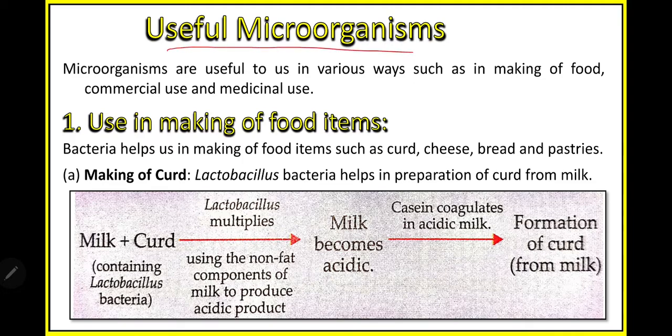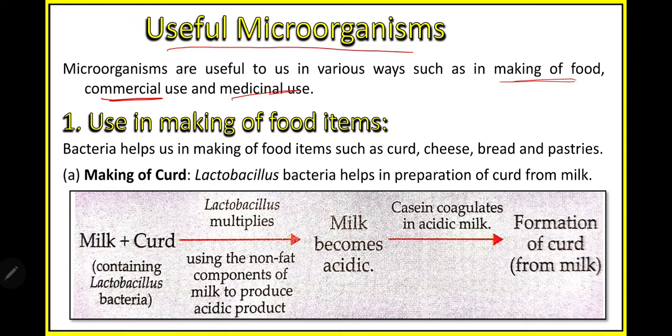Useful microorganisms. Microorganisms can be useful to us in various ways, such as in making of food, commercial use and medicinal use. That means here we will learn basically three features of microorganisms. First is making of food, second is commercial use, and third is medicinal use. One by one we will learn all three.